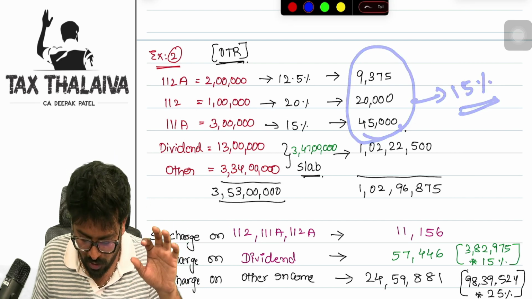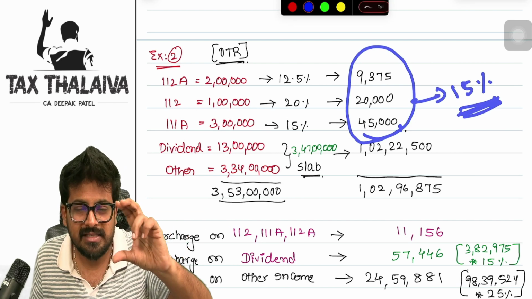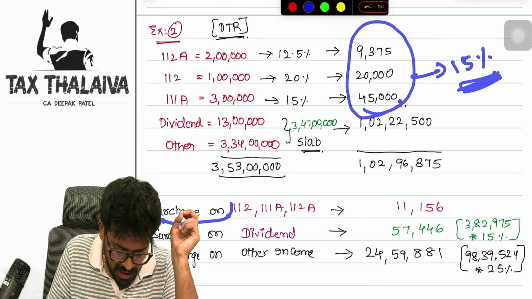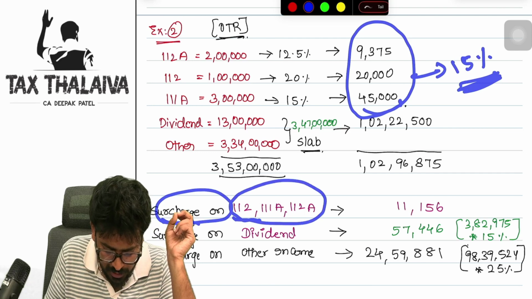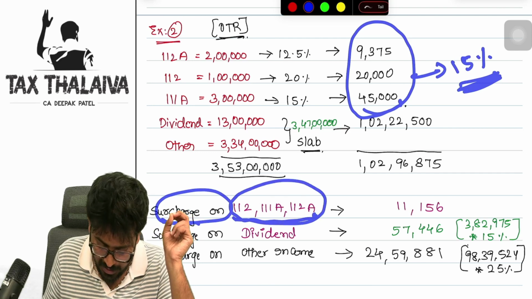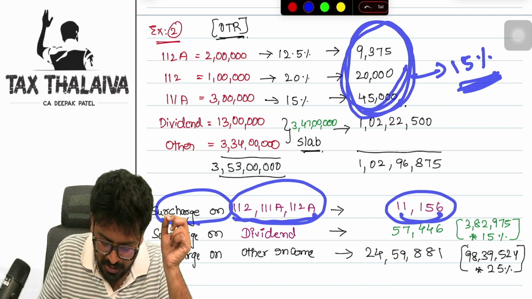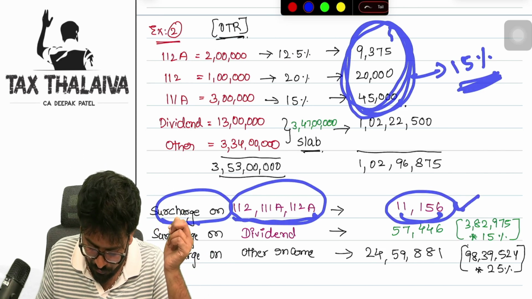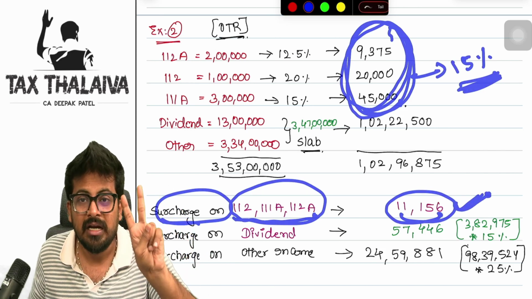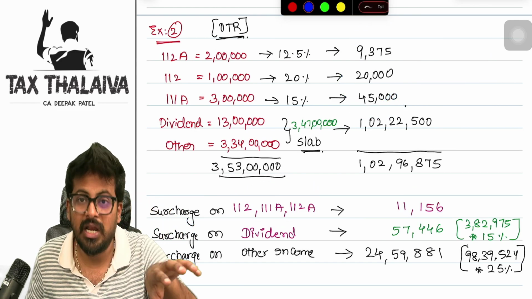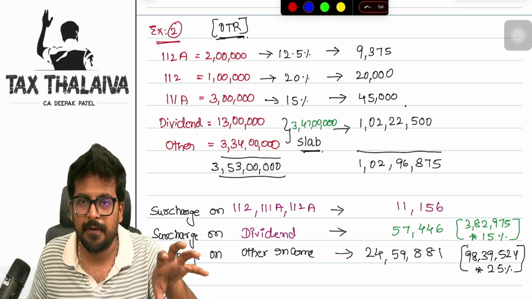Now, on special incomes of these three things, straight away I will apply 15%. I don't have any issue because I have my base tax liability on these special incomes. So if you look at it, surcharge on double one two double one two a triple one a, straight away on these three amounts, all summed together, if I apply 15%, I will get 11,156. But the problem arrives now. The major problem is here.